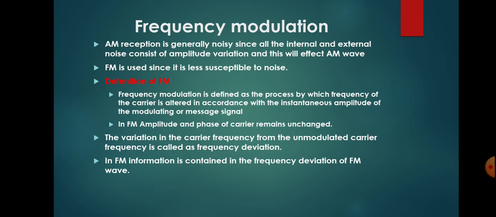In FM, the quantity which is varying is the frequency of the carrier. That means the amplitude and phase of the carrier remain unchanged in the case of FM. The variation in the carrier frequency from the unmodulated carrier frequency is called the frequency deviation. That means it represents the variation from the unmodulated carrier frequency. In FM, information is contained in the frequency deviation of the FM wave.